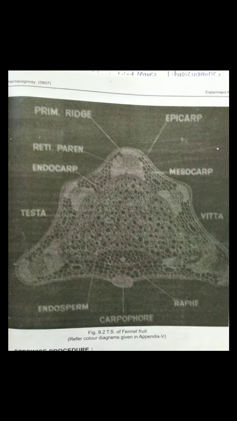Here is the mesocarp. See here: mesocarp, cuticle, then epicarp, fibers, endosperm, reticulate parenchyma, vittae. Two vittae are present in this transverse section of fennel fruit in the half part. Then embryo, carpophore, and commissural surface. Now see the microscopy of fennel fruit.